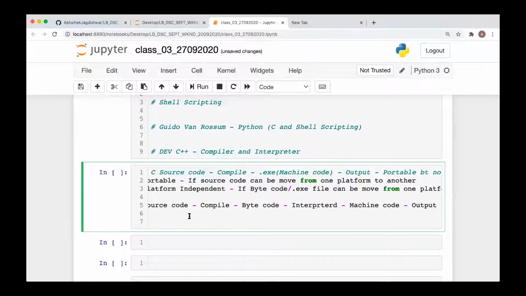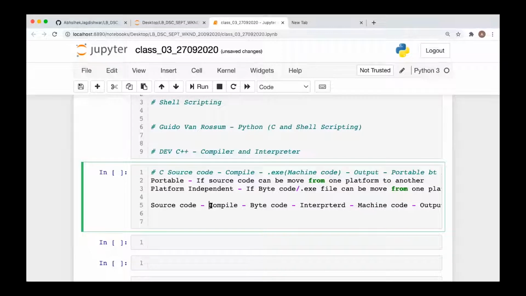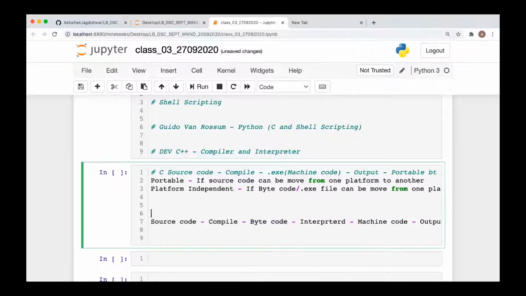This is the whole stage. Now in this, when you are compiling this source code, we are generating this bytecode. This bytecode is platform independent. You can move this from one platform to another. This is the case of Python.